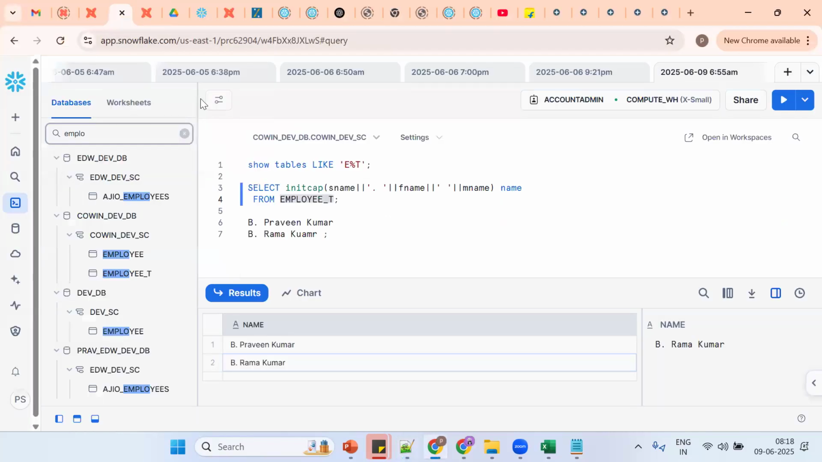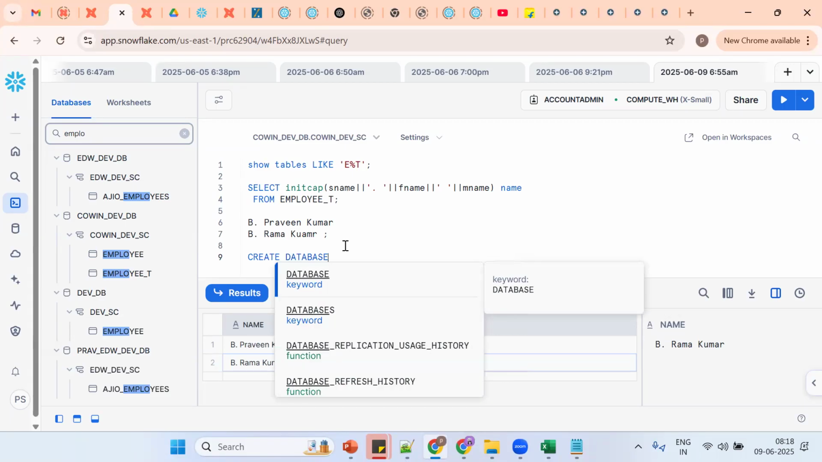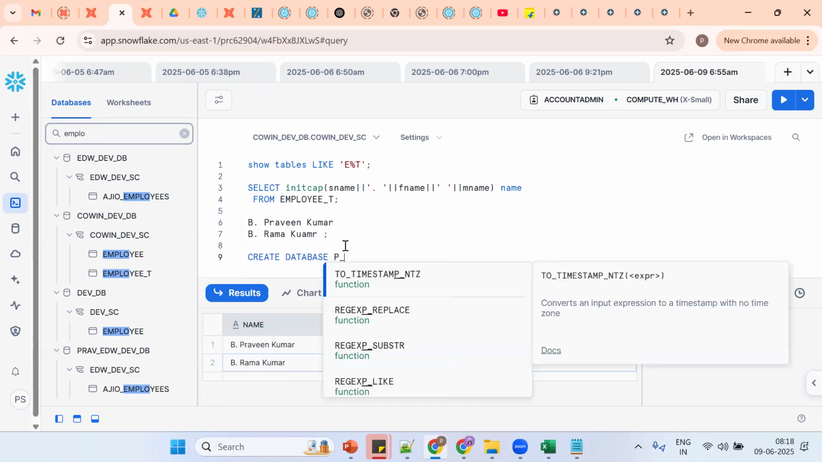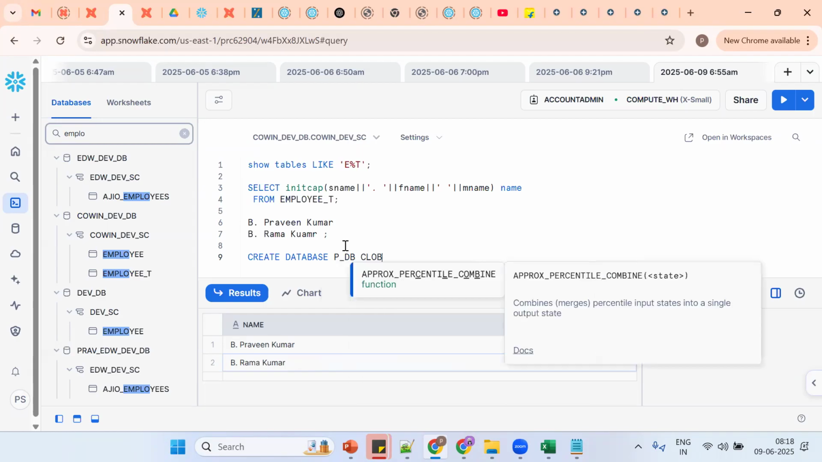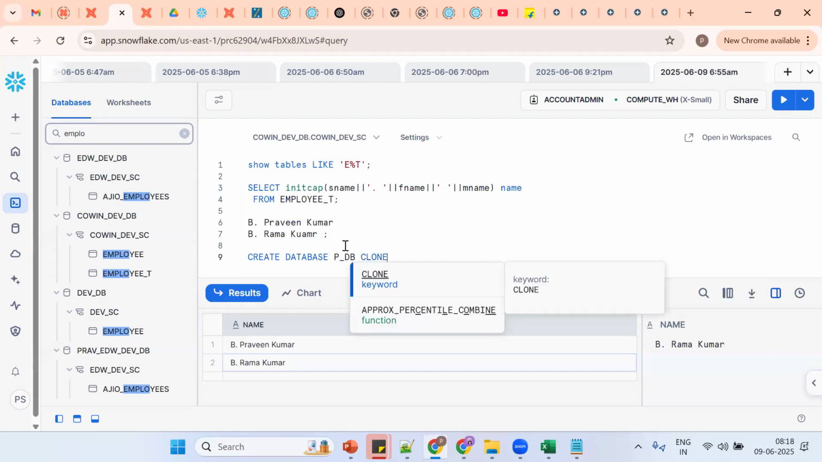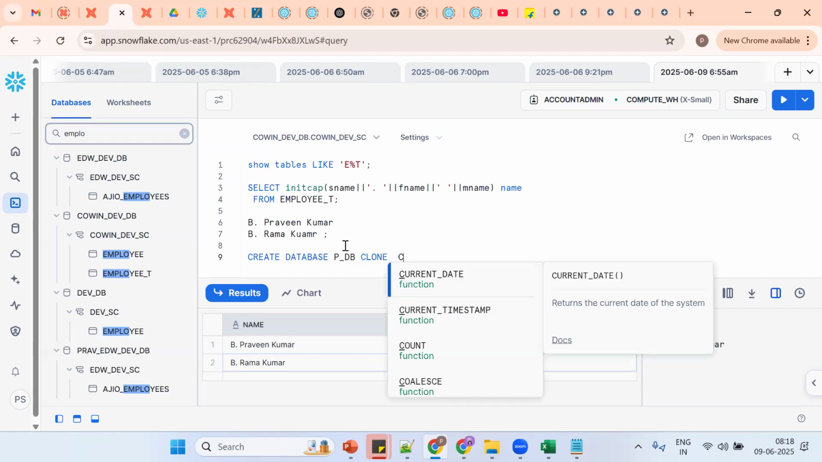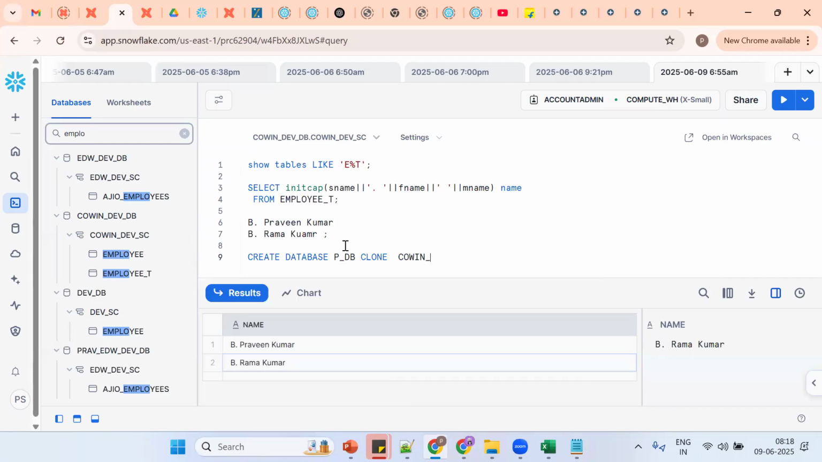Simple use case. Assume this is my database. I want to take an entire database backup. How to take an entire database backup using what concept? Cloning. Tell me the syntax. Create database, suppose PDB, clone, what's the database name? Covin dev DB. Okay, the same thing. Tell me, in dbt directly?